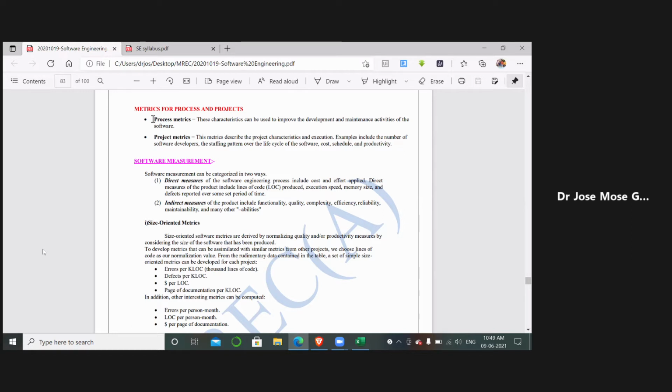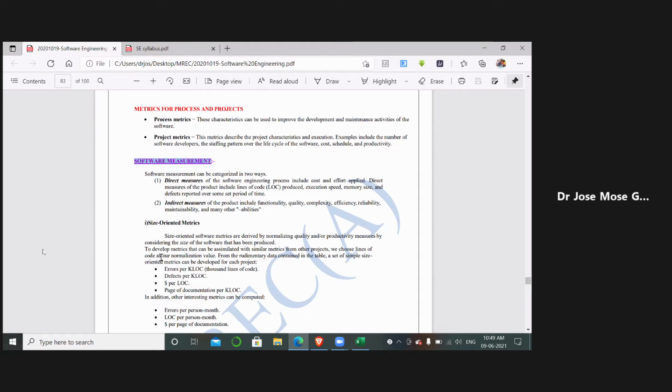How are we measuring? Yesterday also we have seen this. How are we going to measure the process metrics, or the software measurement? The process metrics can be measured in two ways, direct and indirect.